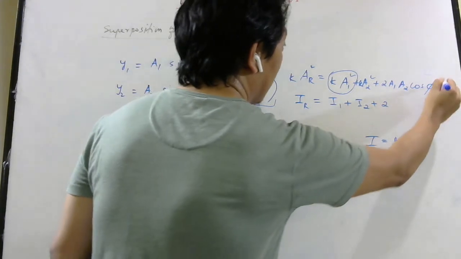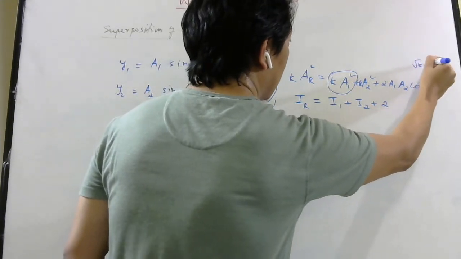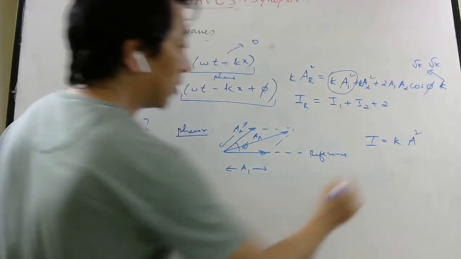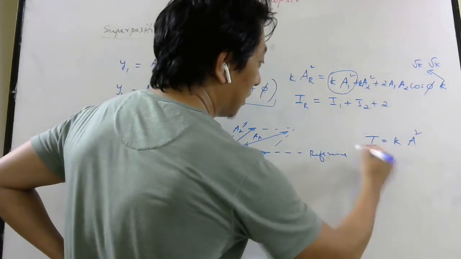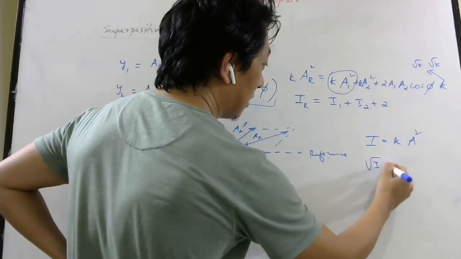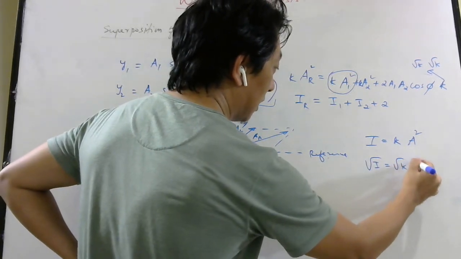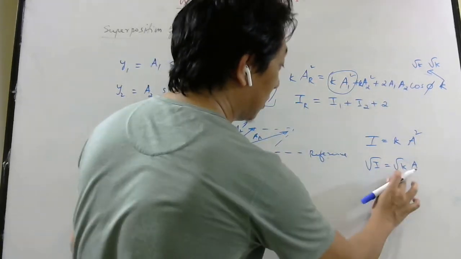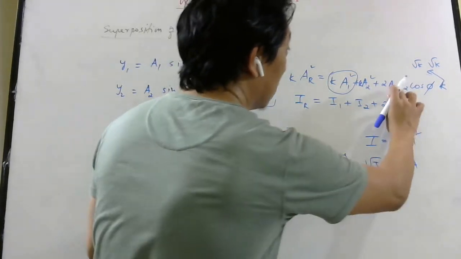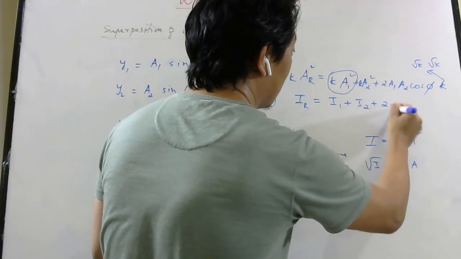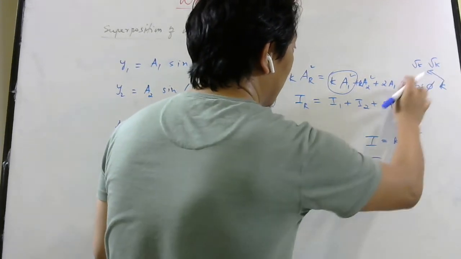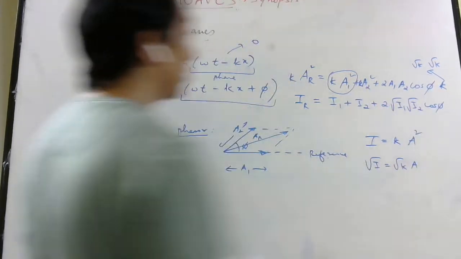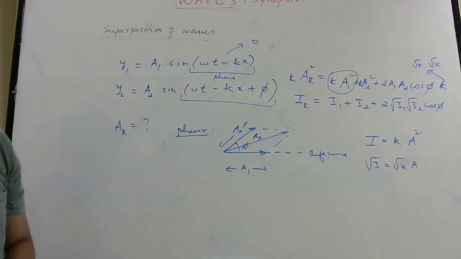Now this k I can write as root k. If I take root both sides, what will I get? Root I equals root k a. So root k a1, I can write as root I1, and root k a2, I can write as root I2, times cos phi. So this is the formula to find the resultant intensity.